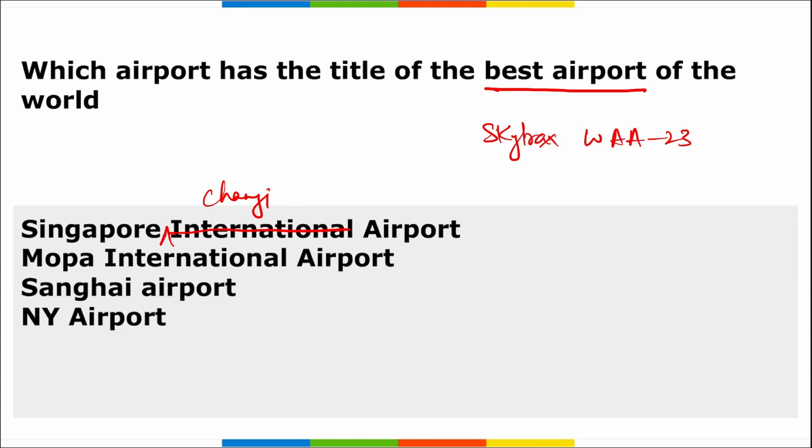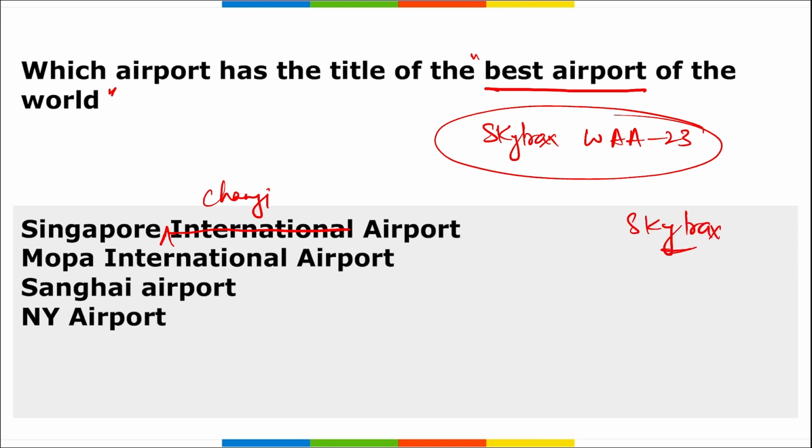All right, and Singapore Changi International Airport was described as the best airport in the world during the ceremony that was held at the passenger terminal in Amsterdam, Netherlands. A question can be asked: this data was released by Skytrax, during the Skytrax World Airport Awards held in Amsterdam in the Netherlands, where Singapore Changi International Airport was crowned the world's best airport.